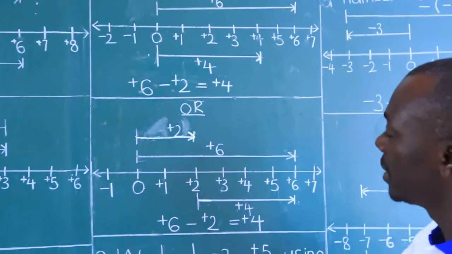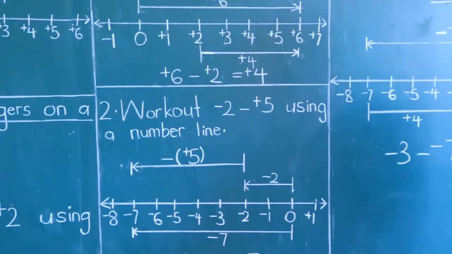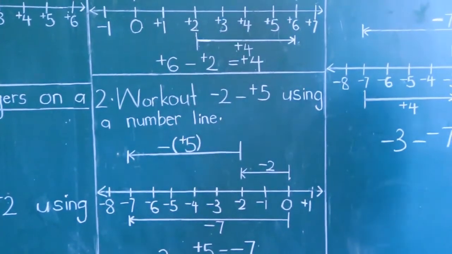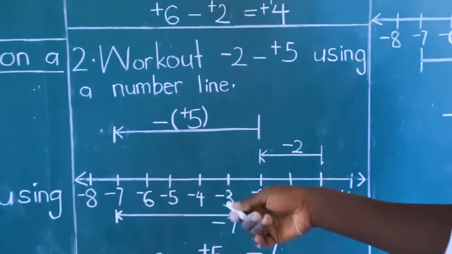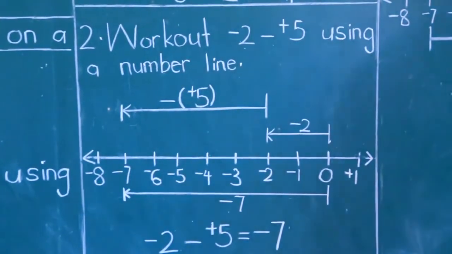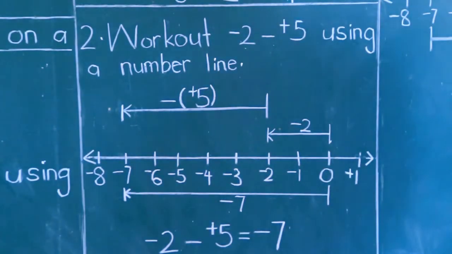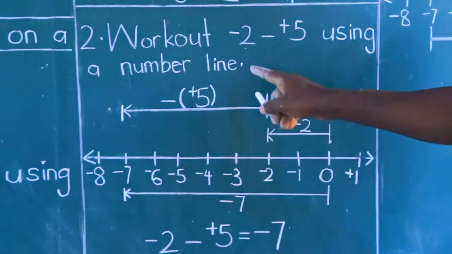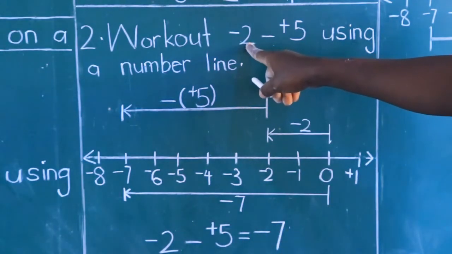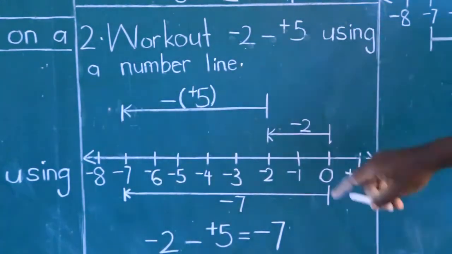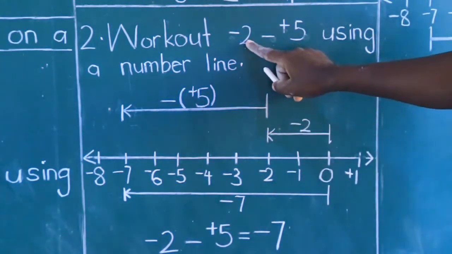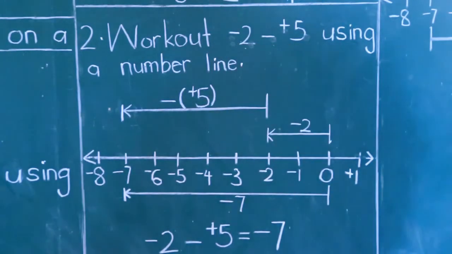Then we shall look at example number 2 today. Work out -2 minus +5 using a number line. So when you go to the instructions, you are instructed to make 2 steps backwards, turn, and make 5 steps forward.